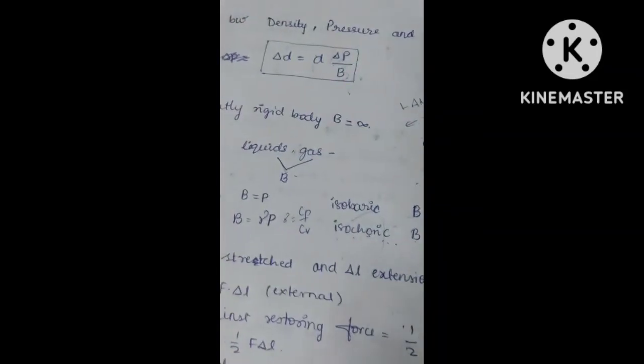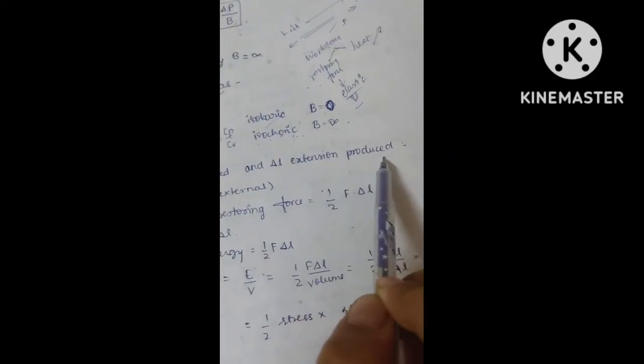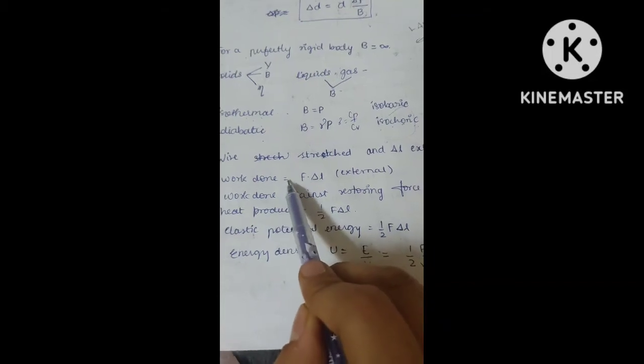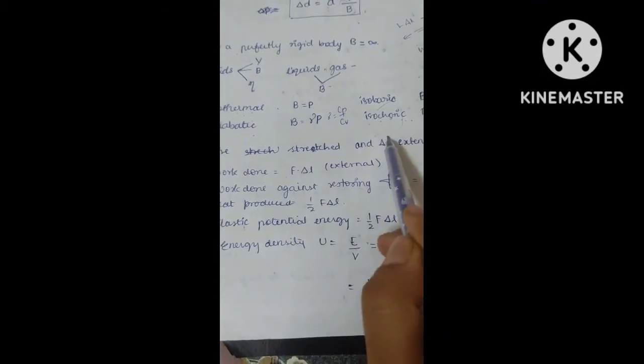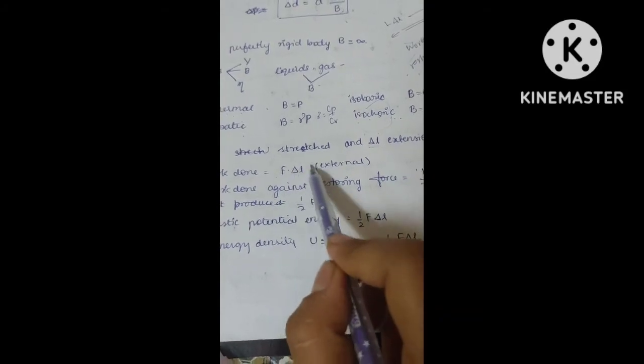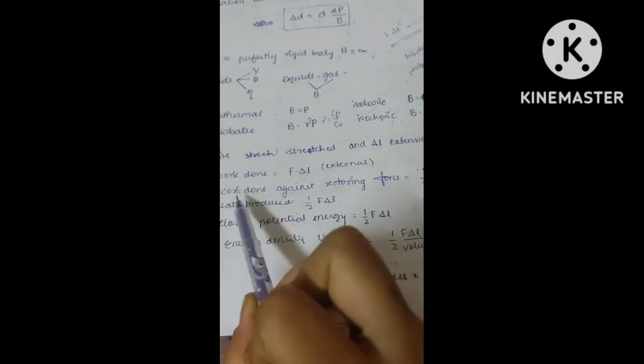Okay, so let's come to that concept. Suppose the wire is stretched and an extension delta L is produced. They will ask for work done first. Work done is nothing but force into displacement. The displacement is delta L, the extension produced. So it is the force you applied into delta L. Please ignore that cracker sound. I can't help it.